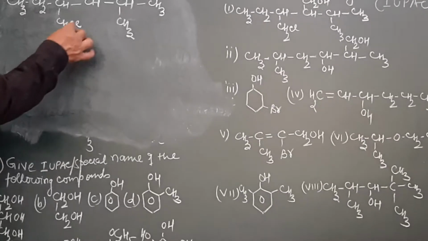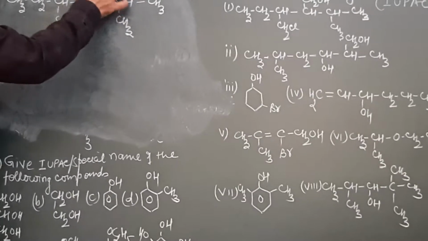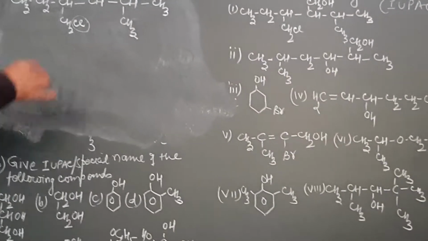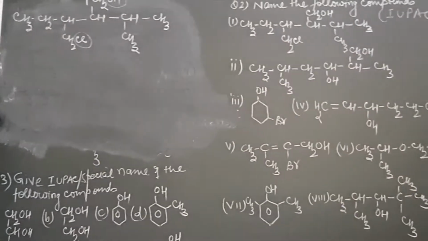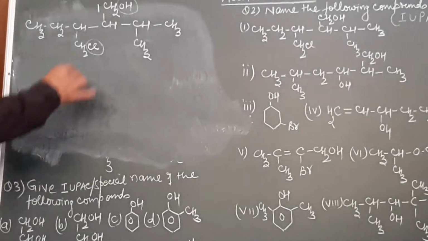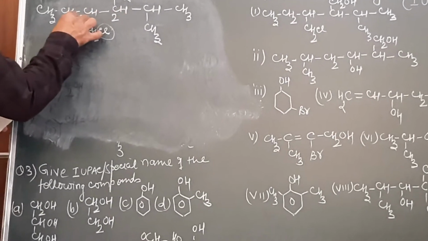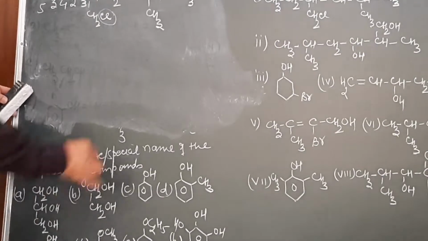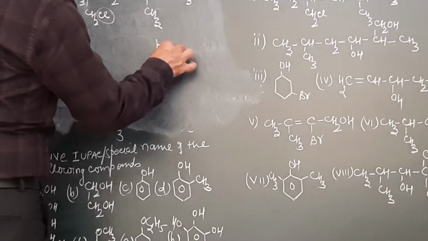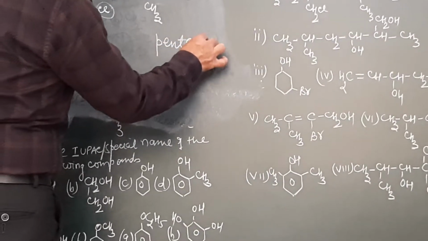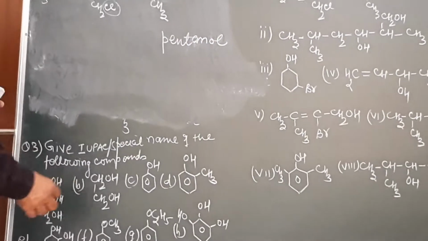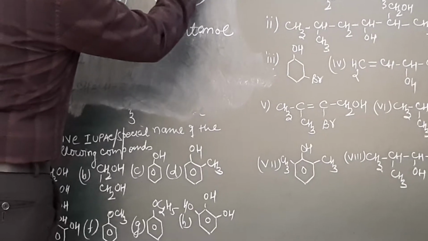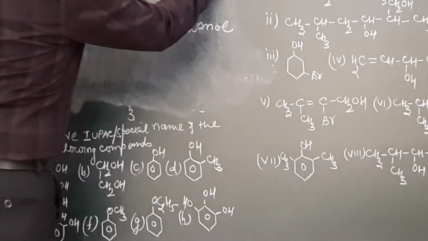Here in this case two functional groups are present, the Cl and OH. Which of the two is more senior? It is the hydroxy group, the OH group. So this will be number 1. Now from here we have to select the longest possible continuous chain. This will be 2, this will be 3, this will be 4 and this will be 5. For 5 carbon atoms, what will be the root word? It is pent, single bonded ane, and this will be ol. Now at number 2 position, which group is present? This group is isopropyl.